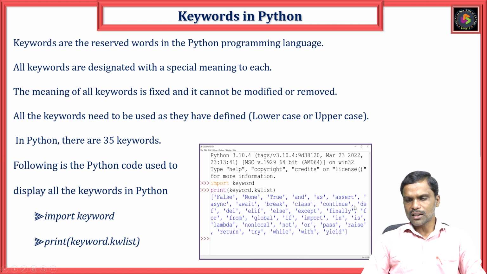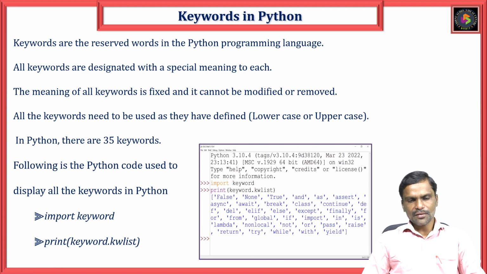If you type it, all the keywords are displayed. Here I have given one screenshot of the IDE. Here you can see, students, import keyword, print keyword.kwlist. All these keywords you can see here. 35 keywords are displayed here: False, None, True, and, as, is, and so on. All these keywords I will display again in the next session.